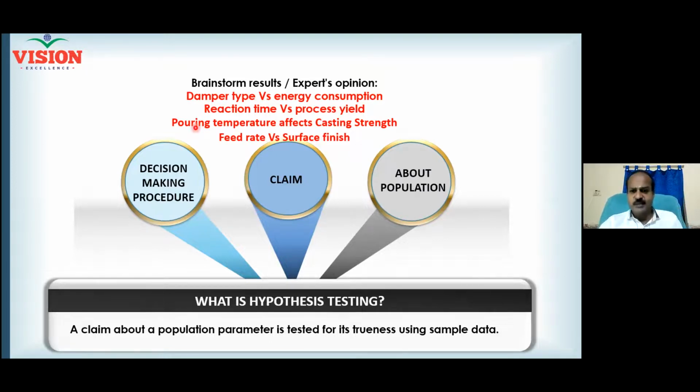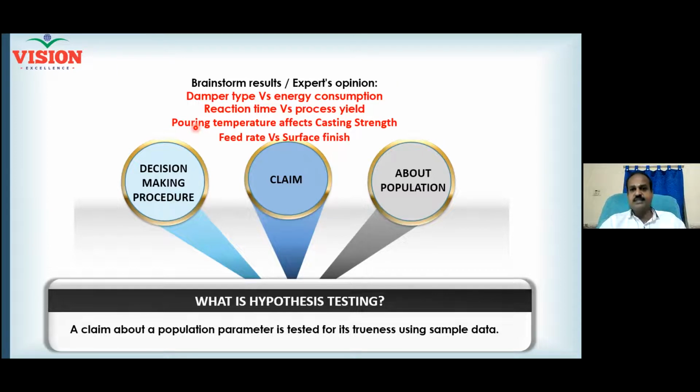Maybe your aluminum casting should have a particular compressive strength. And your experts are suddenly telling, hello, your pouring temperature also needs to be looked at. You can't pour your metal at whatever temperature you have. You should always pour the metal at a particular temperature only. And now our discussion is going in that direction. Now, what is the null hypothesis?